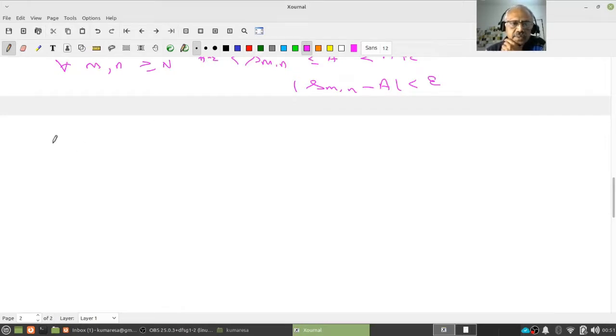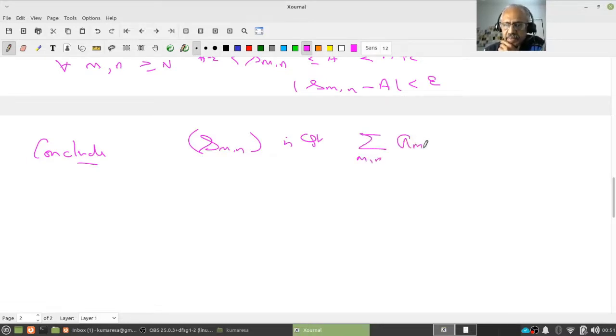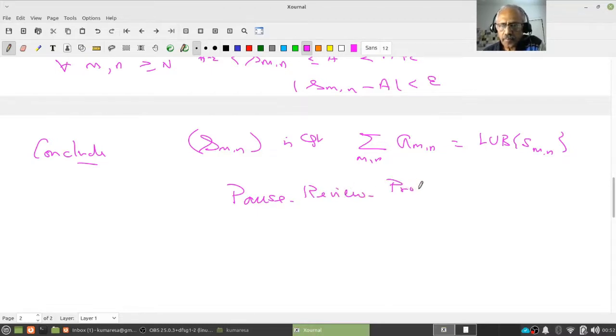So we conclude S_mn is convergent, and hence the double sum of a_mn is nothing other than the LUB of S_mn. This is exactly analogous to ordinary infinite series. Pause, review, proceed.